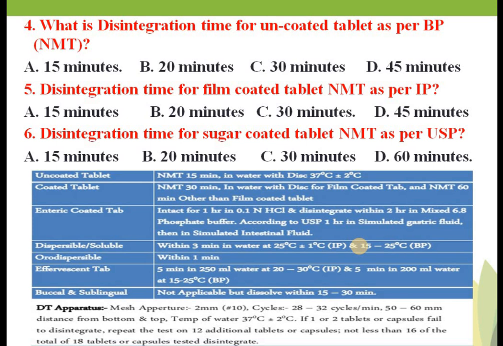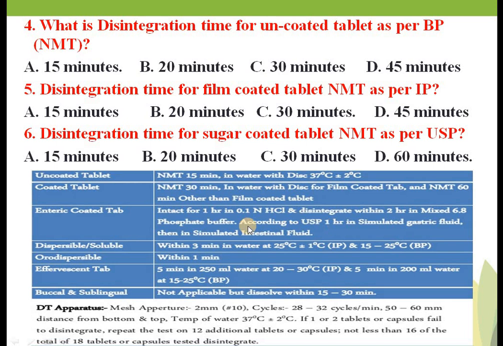Your compressed tablet or uncoated tablet: it should break within 15 minutes. For coated tablet, DT is 30 minutes. For enteric coated, it is 1 hour in 0.1 normal HCl, and then 1 hour in simulated intestinal fluid, that means phosphate buffer.